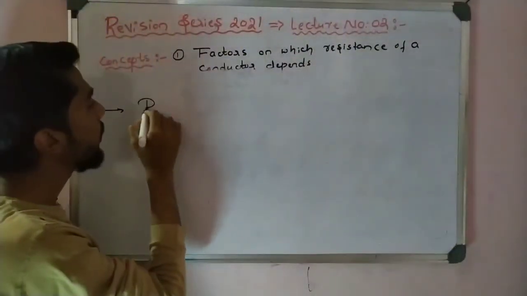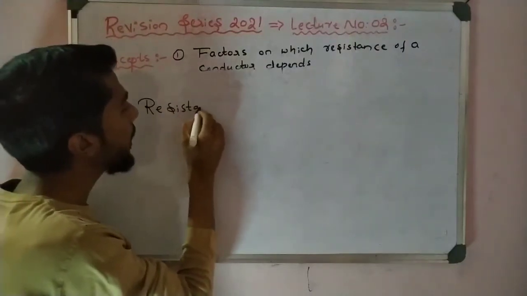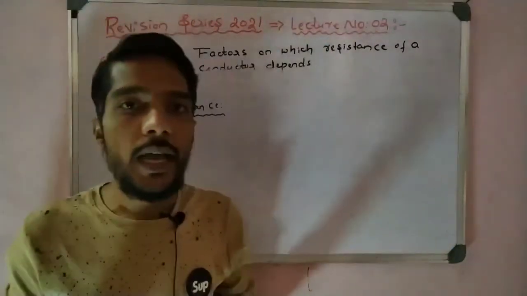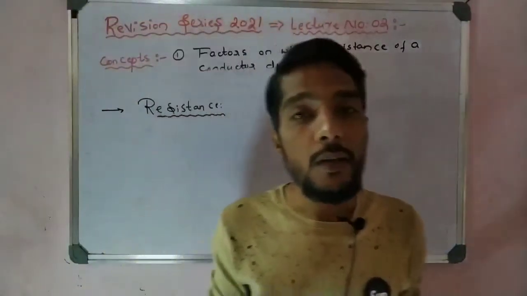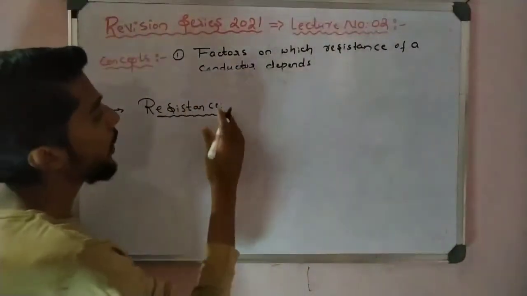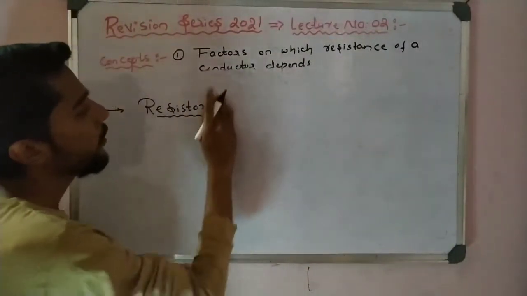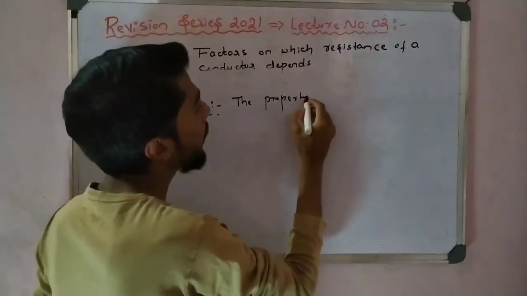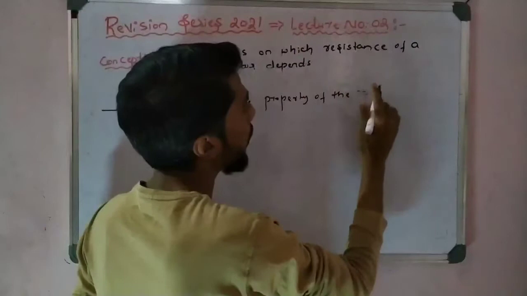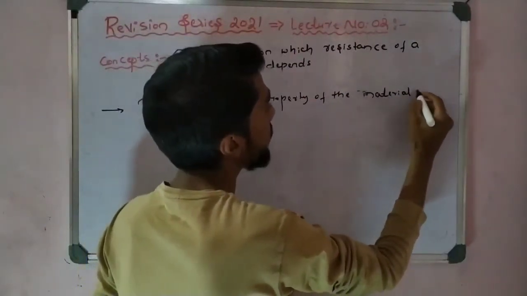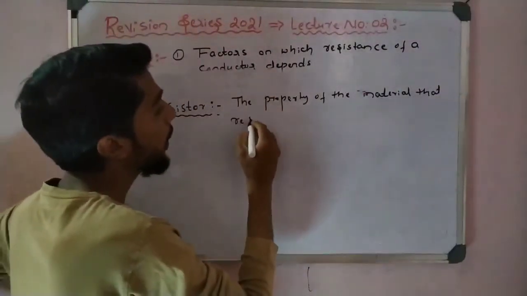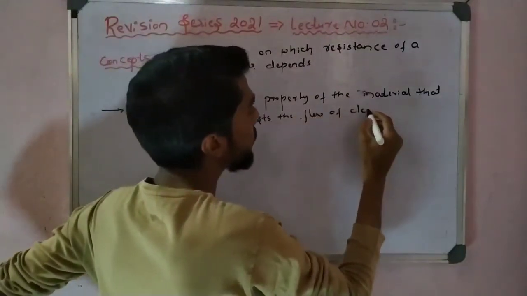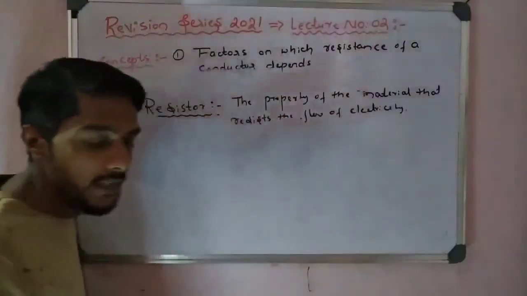So what is meant by resistance here? We already know that resistance is the property of a material which resists the flow of electricity. That is called a resistor.